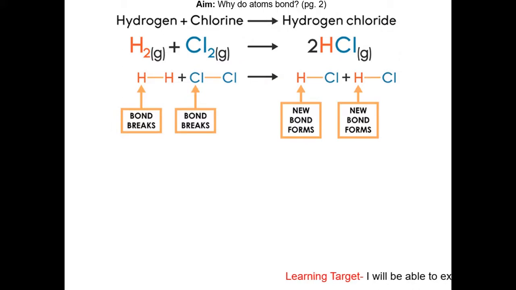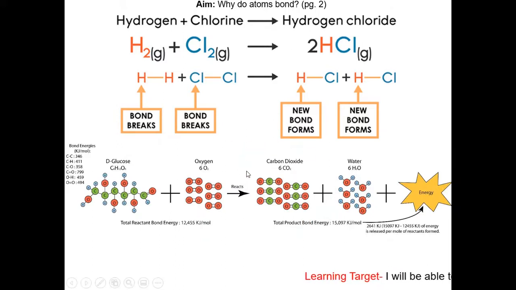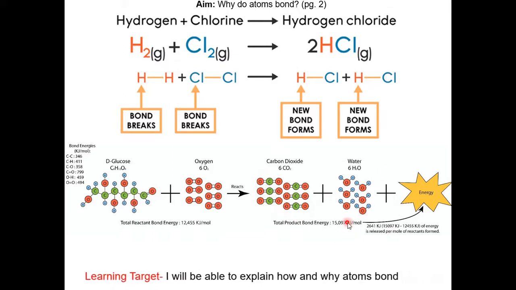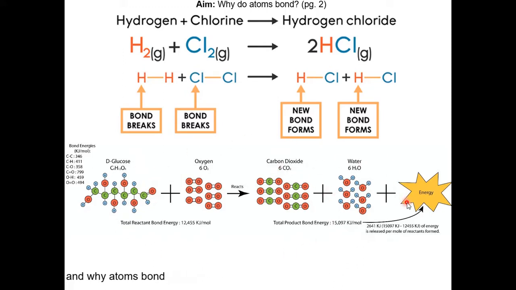In every chemical reaction or process, there's always a bond breaking and bond forming step, in which bond breaking requires energy and bond forming releases energy. This is the respiration reaction that you learned last year in biology, in which you learned that energy is released in this process. So what does this mean? Energy is still required to break the bonds in glucose and oxygen, but energy is released when you make CO2 and water. It just so happens the energy released from making CO2 and water is greater than the energy required to break the bonds in glucose and oxygen. So for the entire process, energy is released.